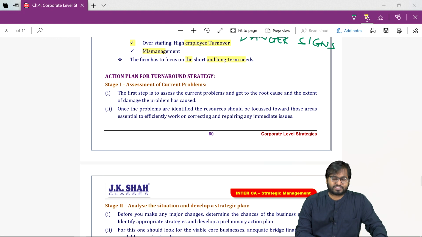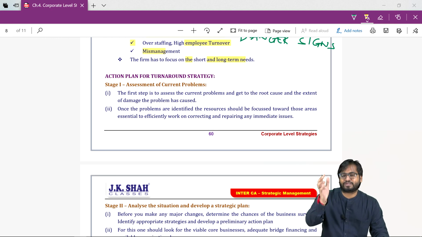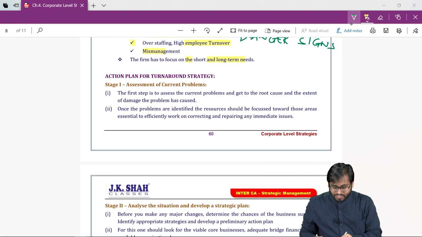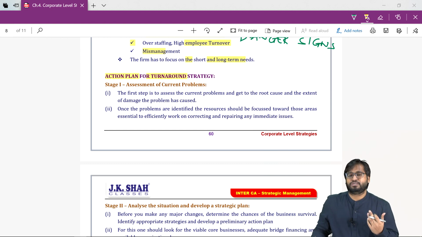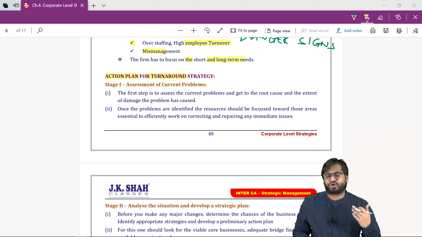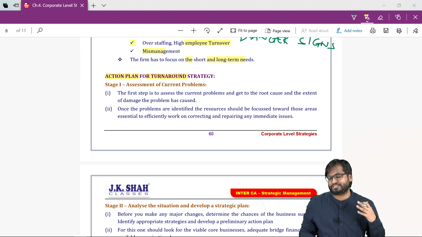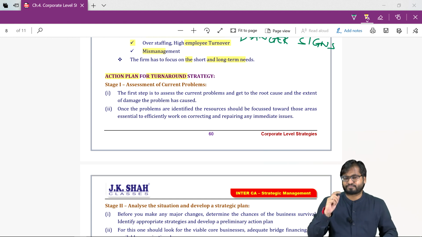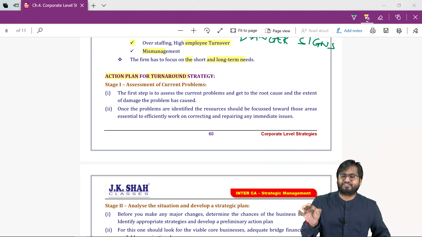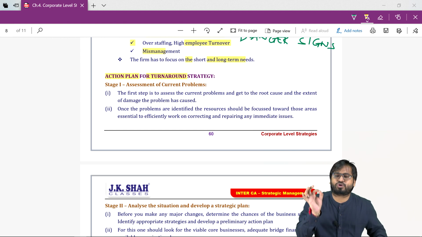Now the next question, guys. The next question is the action plan or the stages. What are the steps that you will undertake in order to do turnaround strategy? So we have 5 steps. Number 1, try to identify the problem and the root cause of the problem.